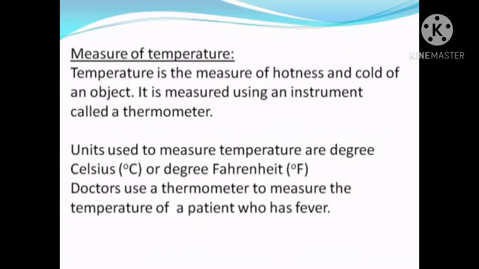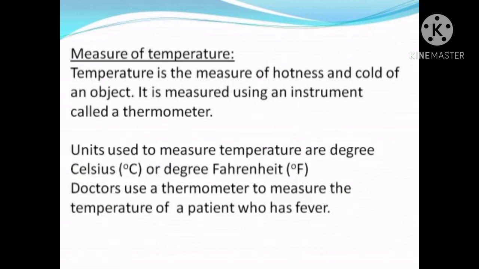Here the thermometer has two scales. Okay, the two scales are the Celsius scale and the Fahrenheit scale. So the units of temperature are degrees Celsius and degrees Fahrenheit. You can look at the screen.